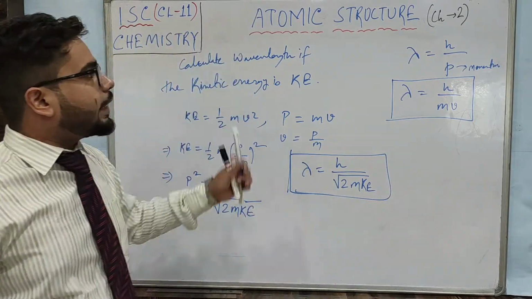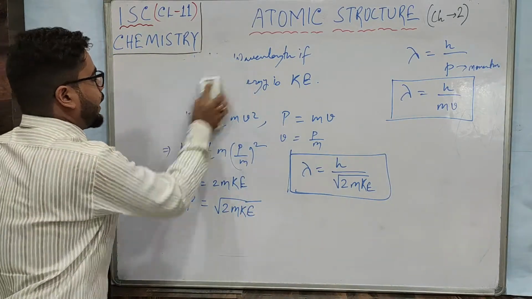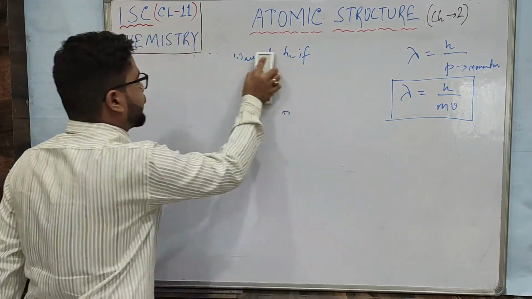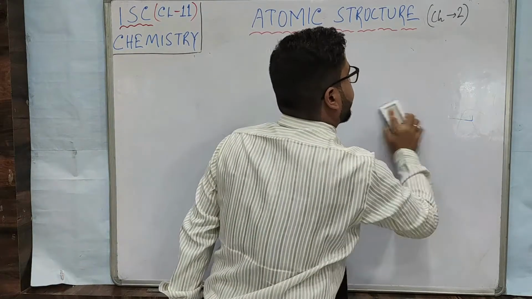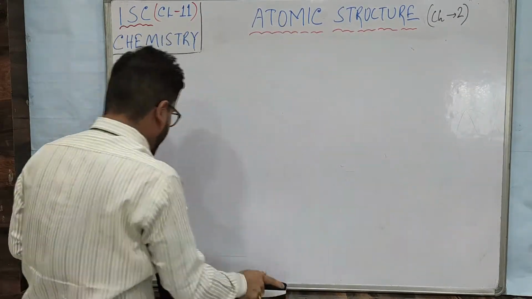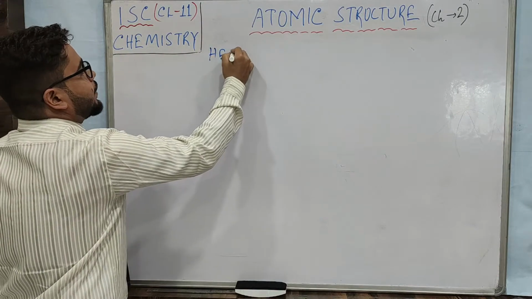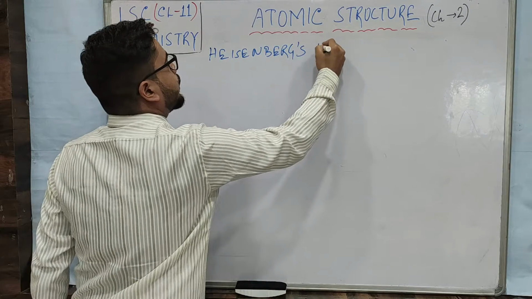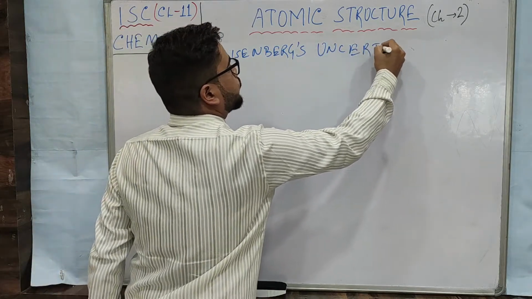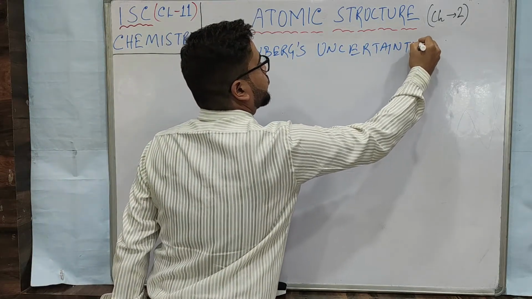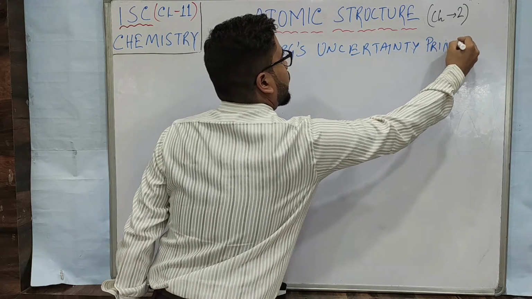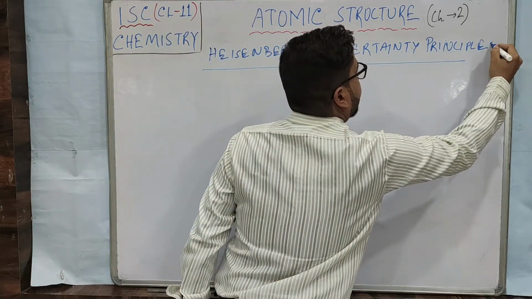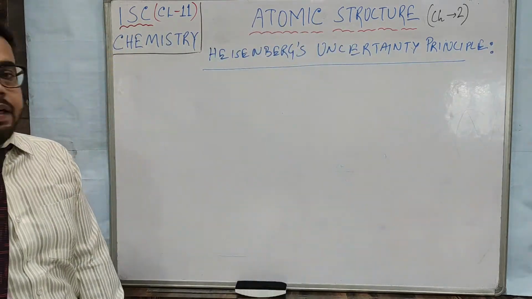After discussing Planck's theory and de Broglie's hypothesis, we have to learn one more principle, the uncertainty principle given by Heisenberg. Many teachers and students say Heisenberg's uncertainty principle. What is this? Heisenberg was also another scientist.